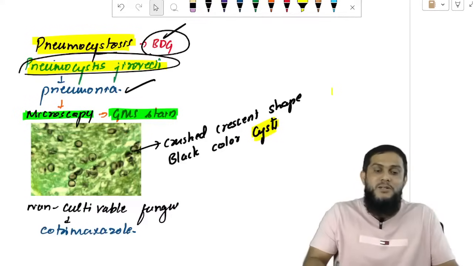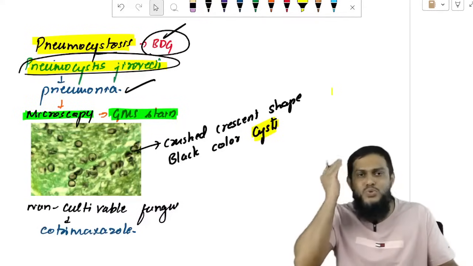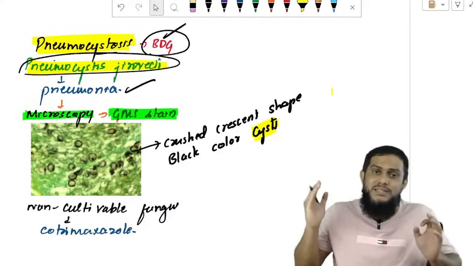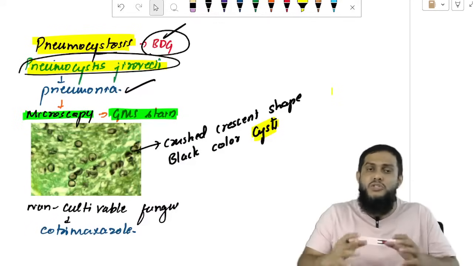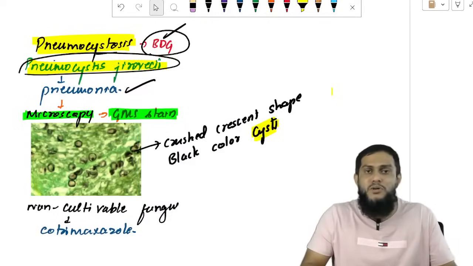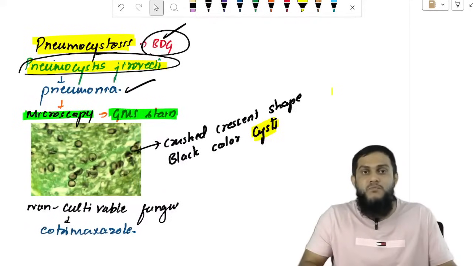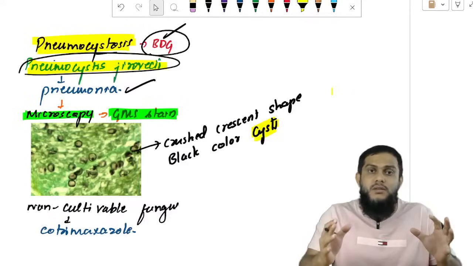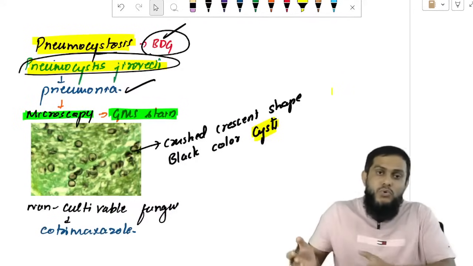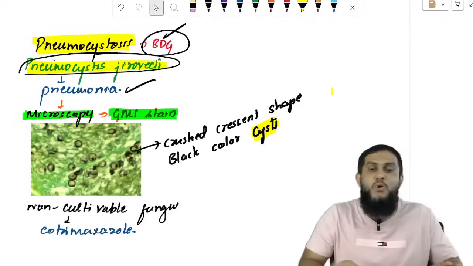Rare things should not be read in the first. That is what is planning. Use your brain, and that is what the examiner says in the exam. You say, sir, I read everything but then in the exam I don't know what happened. The examiner did not ask you to come without reading, he asked you to read and then use your brain. So you have to use your brain. You have to practice using your brain. When something is not possible, then you should not do it. Go with the alternate methods by which it is possible.